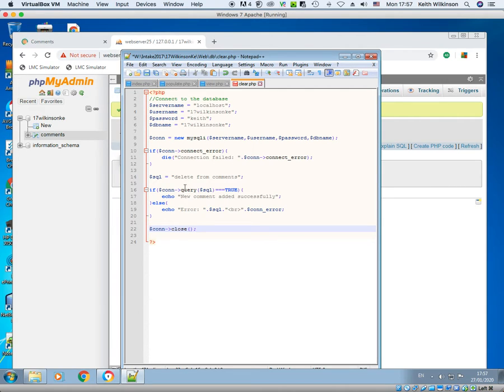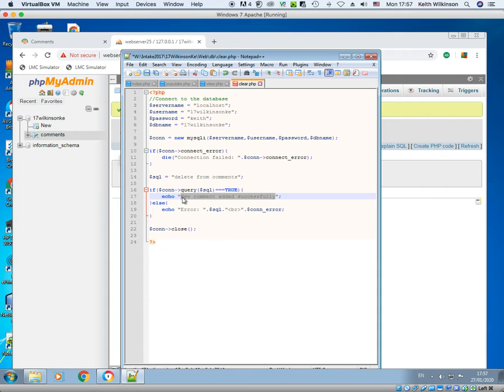And that basically is what I want. What this line really says is if there's been no errors in my statement. In other words, if it's deleted everything, it's going to say it's true. And instead of it saying new comment added successfully, I don't want that because we're not doing that. We can say deleted all the records successfully.